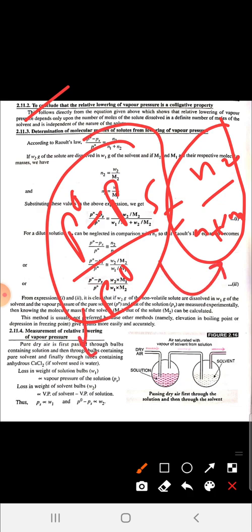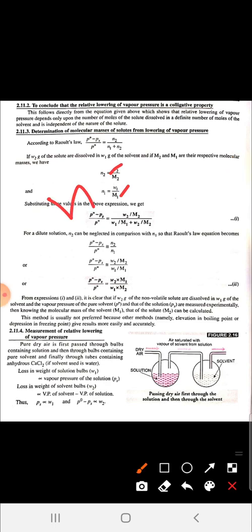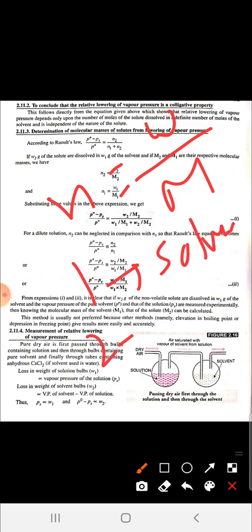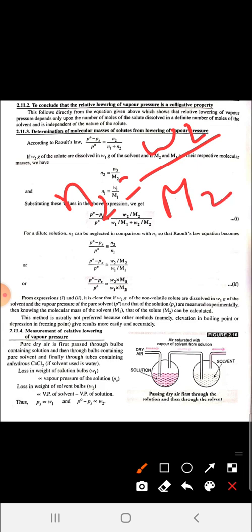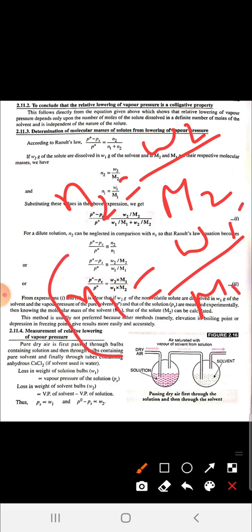It means this is known as qualitative properties. Now, determination of molecular mass. As you know, number of moles is equal to given mass upon molecular mass, and you also know that 1 is always used for solvent, 2 is always used for solute in chemistry. So you can write number of moles of solute is equal to given mass of solute upon molecular mass of solute, and number of moles of solvent is equal to W1 upon M1, that is given mass of solvent upon molar mass of solvent. We put the values of N1 and N2 in the formula.